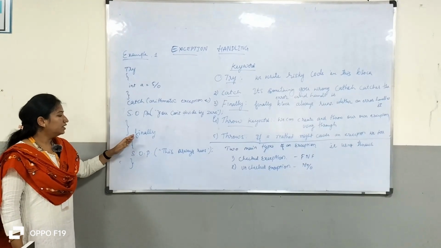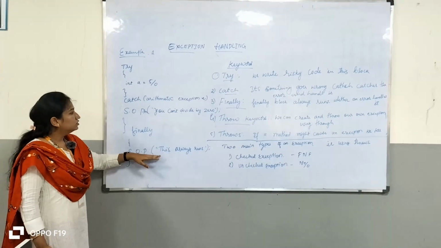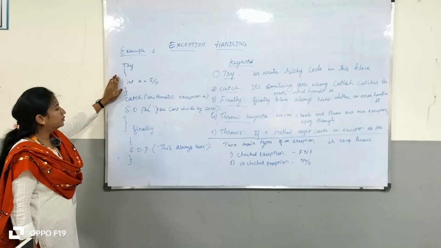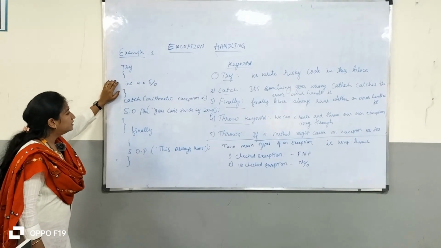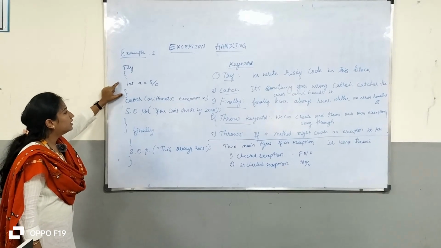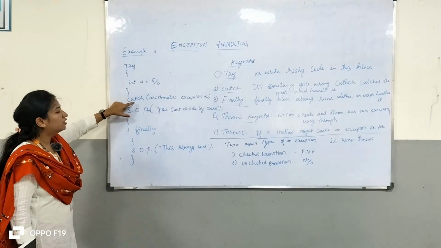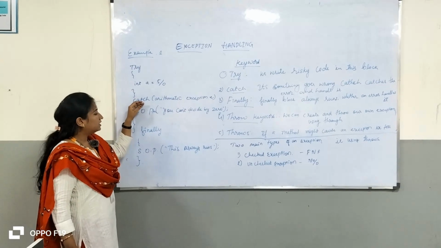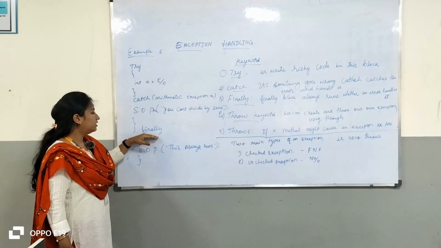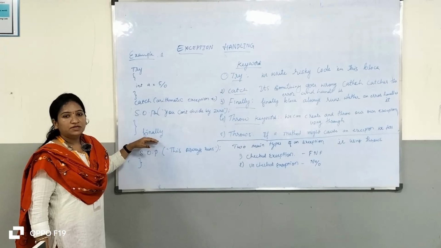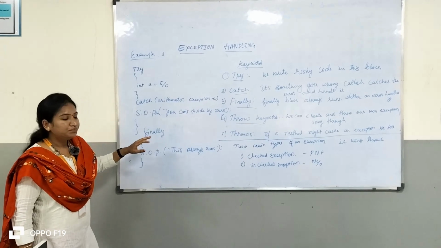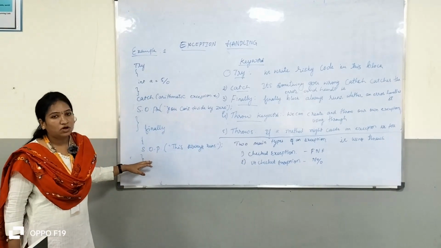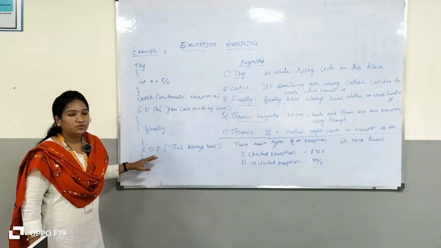The finally block will be executed at the end. So in this exception handling example, whatever error message we get, we print it as a friendly message using the catch block. After that we execute the finally block. Whether it is handled or not, it doesn't matter, the finally block will be executed.